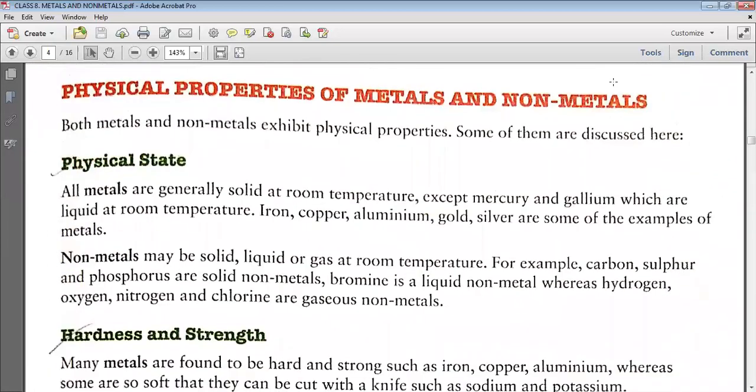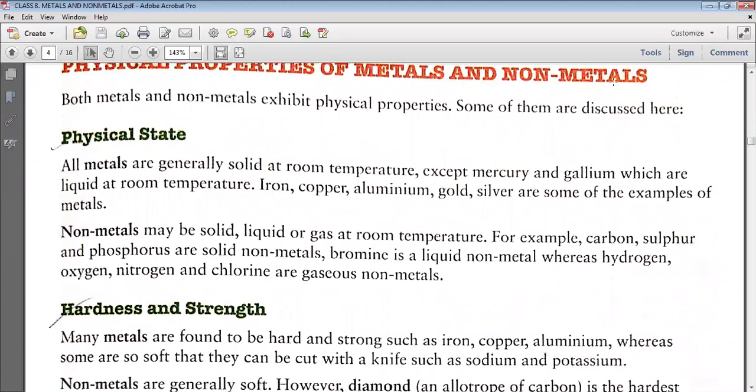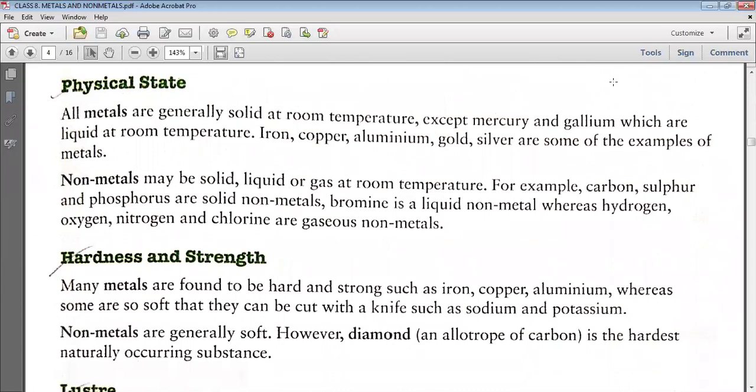The next topic is physical properties of metals and non-metals. Now physical properties, what is that? The first is that metals are generally solid at room temperature. All metals are solid at room temperature except mercury and gallium, which are liquid at room temperature.